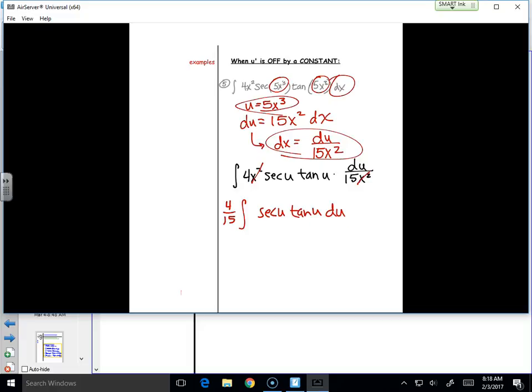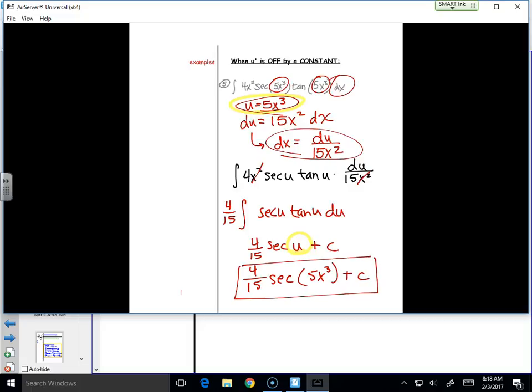The antiderivative of secant tangent, what do I got? Secant. Keep the same variable. 4/15 is still chilling. But we're not done until we say, uh-oh, who is u? Plug it in to finish your answer of 4/15 secant of 5x cubed plus c. Questions? The name of the game is who is u, who is du, plug it in and hopefully solve with the basic rule.